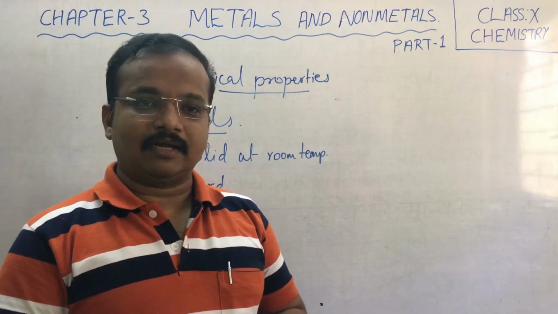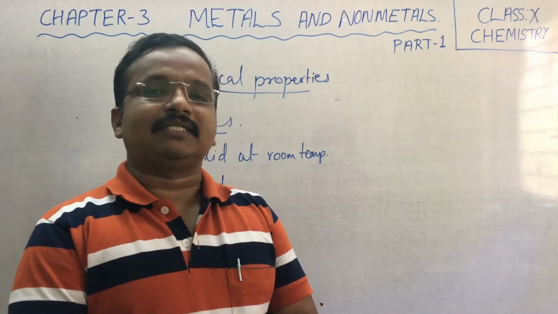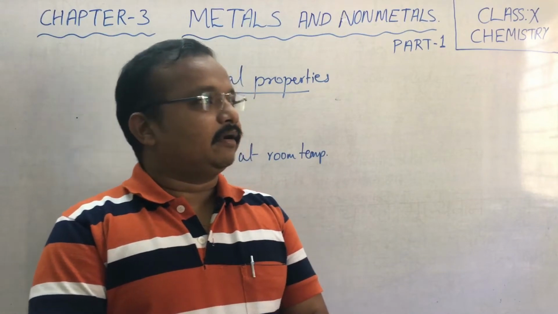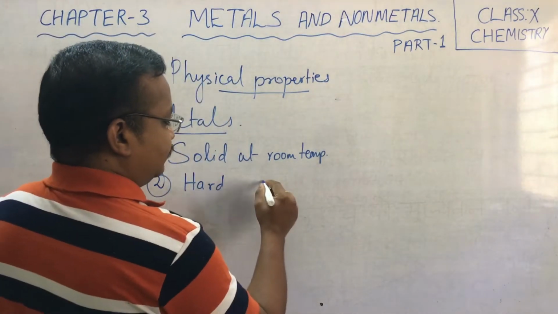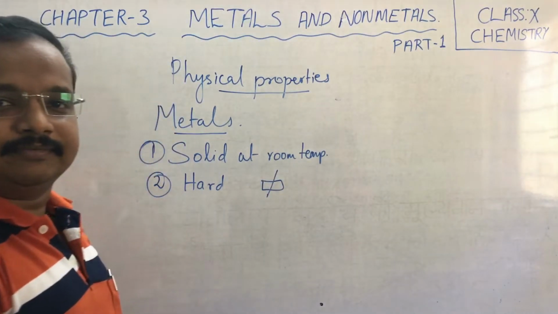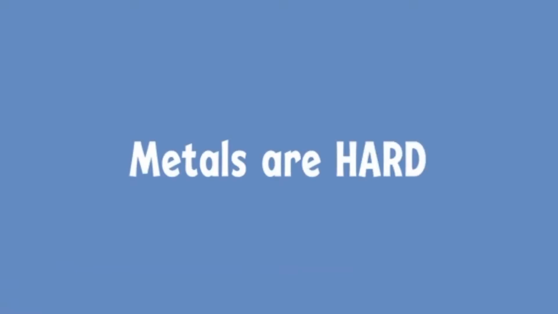Generally, metals are hard in nature. Correct? But some metals like sodium, potassium, they are found to be very soft. If you take sodium metal and cut with a knife, it can be easily cut. Now, if the utensil drops on the floor, does it break into parts? No, right? That is because metals are generally hard in nature. However, this hardness varies from metal to metal.